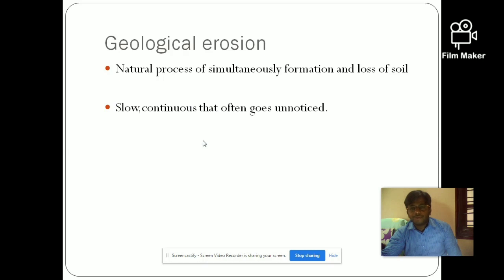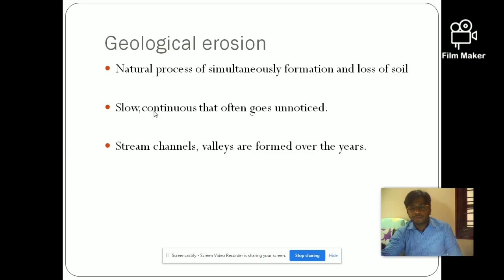Sometimes it goes unnoticed. It will be noticed over a long period of time, like 100 years, 200 years, millions of years or billions of years. Then we will understand the effect of this geological erosion. The stream channels and valleys are all formed due to geological erosion over the years.